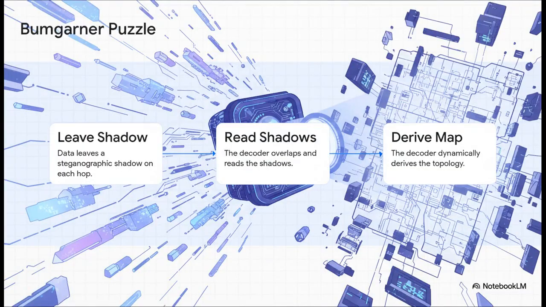Here's how that actually plays out. As data moves through the hardware, it leaves a really faint steganographic shadow on every single hop. The decoder then overlaps these shadows and reads them. The ultimate goal here is to create a puzzle where the hardware environment literally unfolds and defines itself based solely on the data passing through it. There's no central map anymore. The map literally writes itself into existence just in time for the data to travel across it.